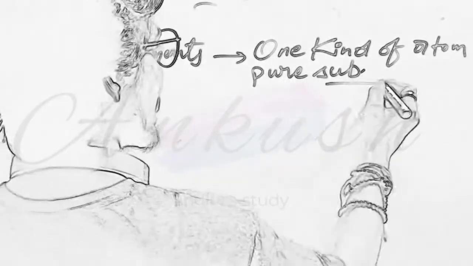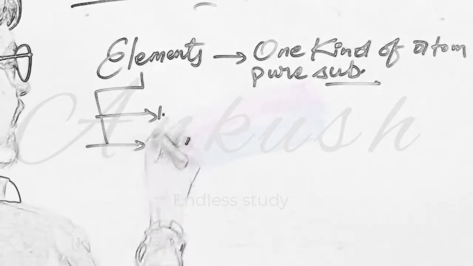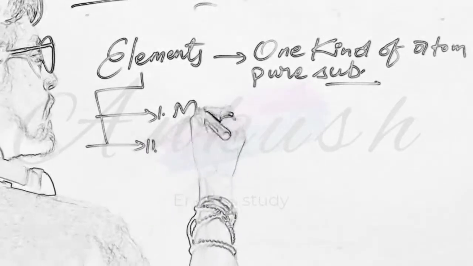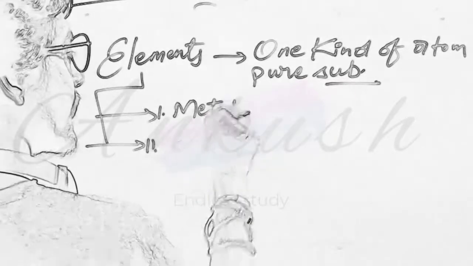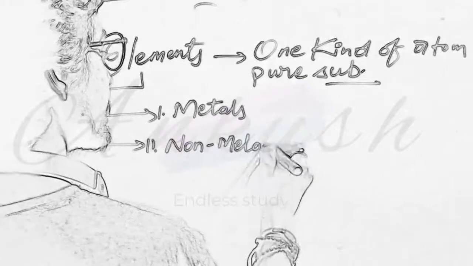In this video we came to know about what elements are. These are substances made up of one kind of atom. Second thing, these are pure substances, correct? Next, these are divided into two categories. First is metals, second is non-metals.